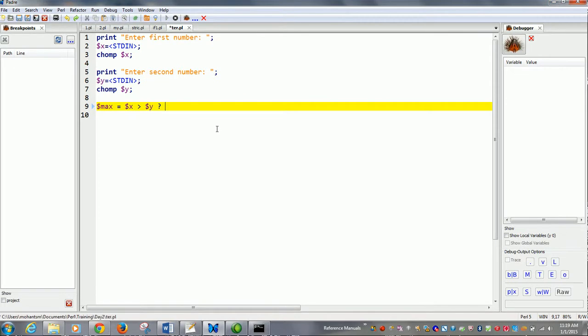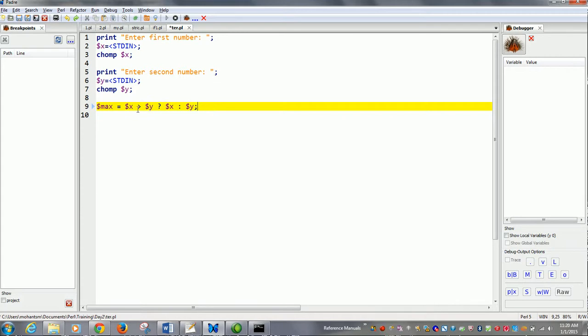So you can write: $max is equal to, if $x is greater than $y, max is $x, you can write it here. If it is false, $y.